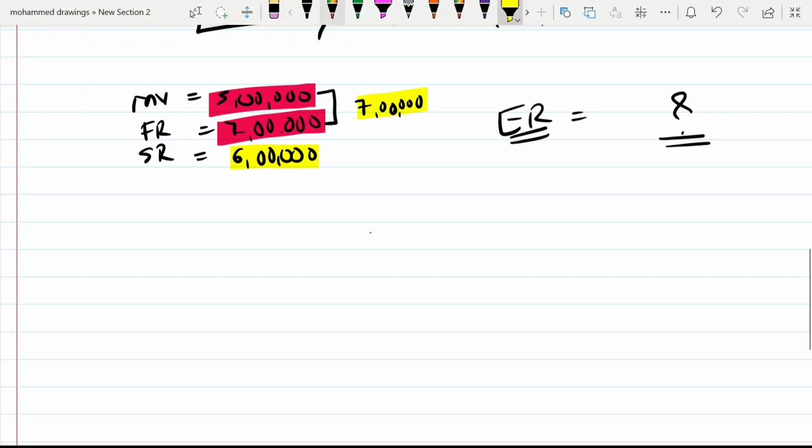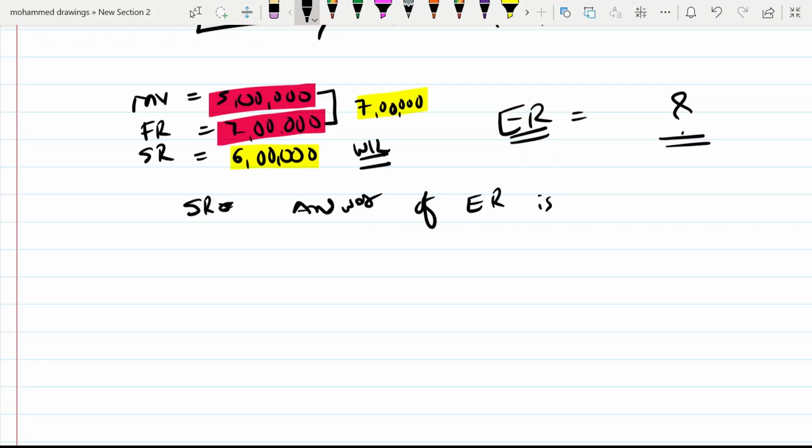Now you have to take whichever is lower. So the lower amount is SR, so your answer for ER is 6 lakh.